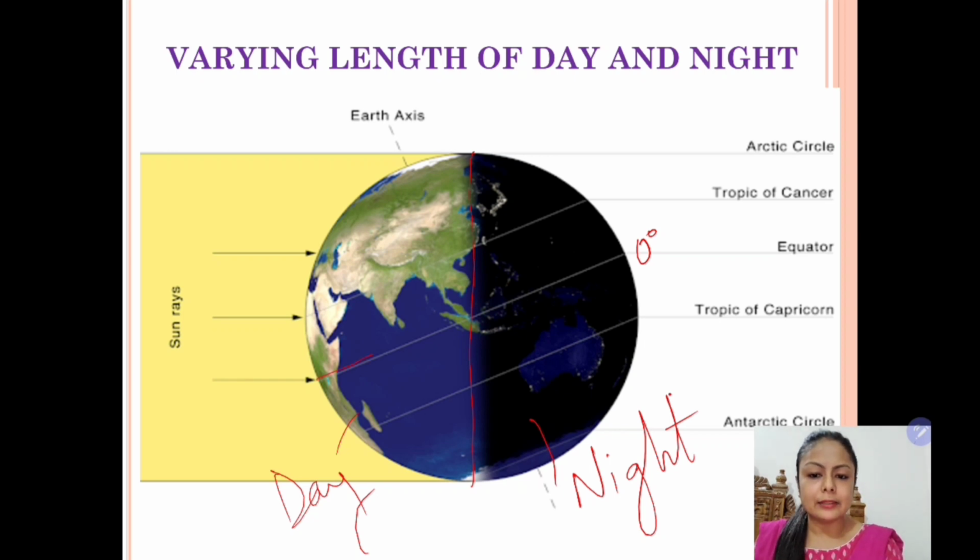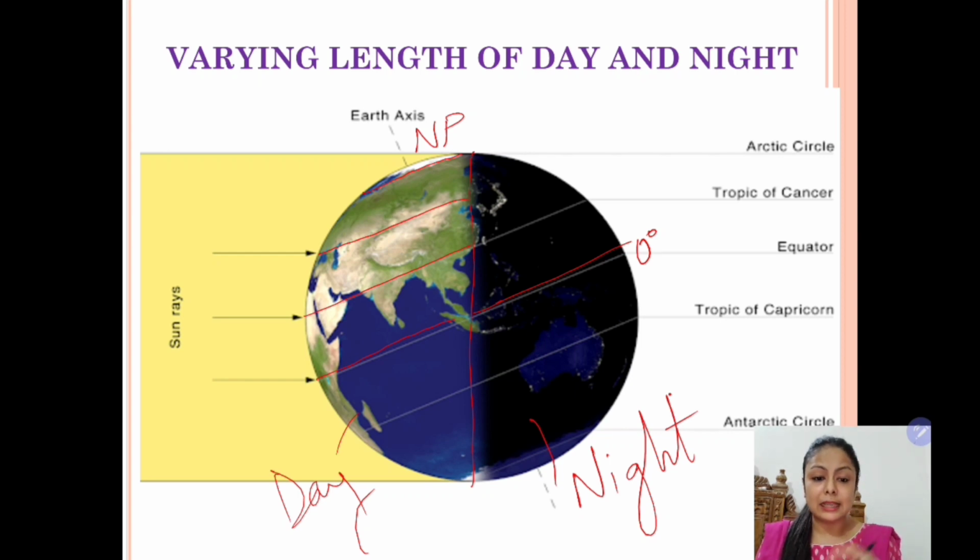At the equator, the day and night are of the same length. But as we move towards the northern hemisphere, you will see the length of the day is more. It's increasing. And near the North Pole, we will see that there is no night. It's almost day for 6 months. It is actually not very bright because the sun rays are slanting, so it's twilight. Even the days are not very bright. But there is no night at the North Pole for about 6 months.